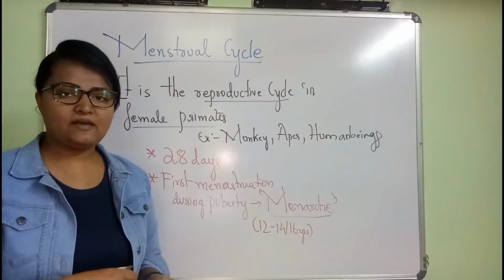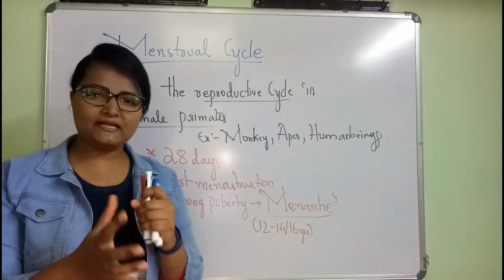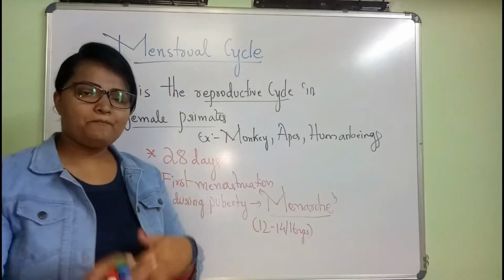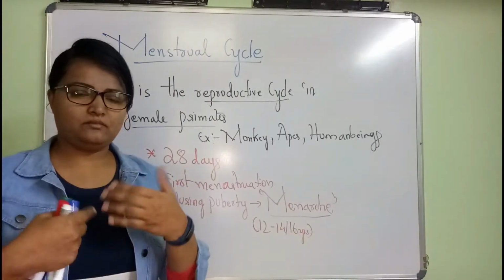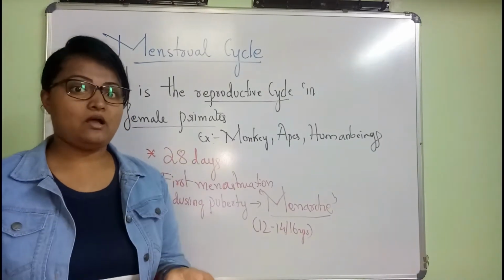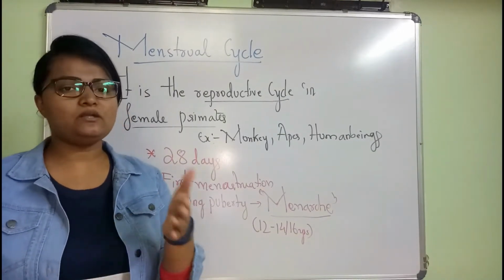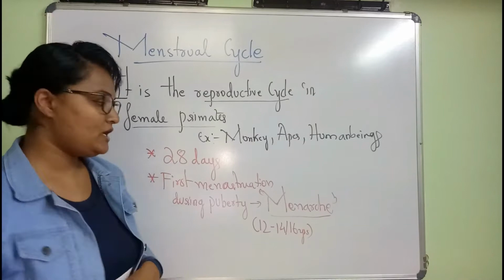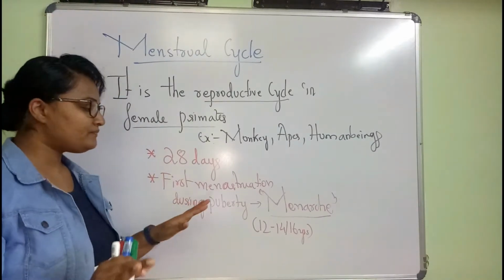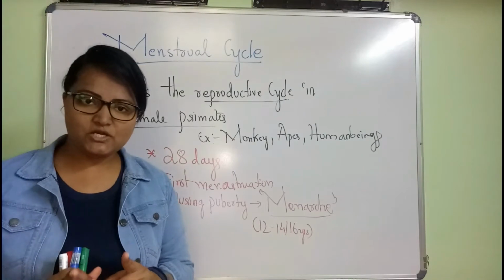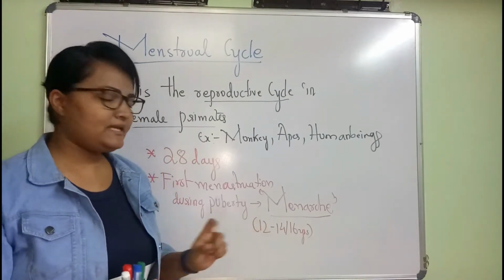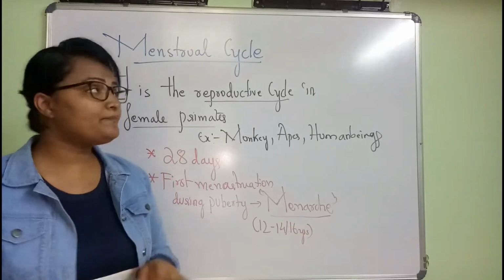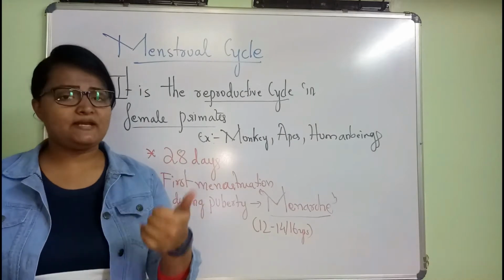Nowadays, because of eating habits and daily activities, we may get puberty before 12 sometimes, or after 16. It depends on how we are maintaining our physiology, our body function. So on average, the first menstruation at the time of puberty happens at the age of 12 to 14 years or 16 years. That first menstruation we call menarche, and this menstrual cycle is of 28 days.